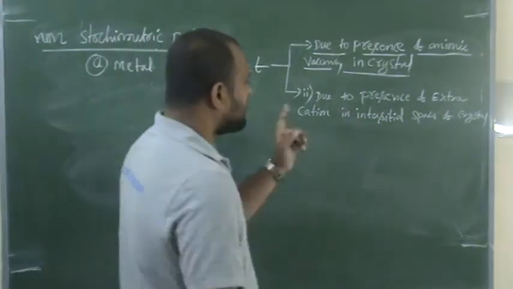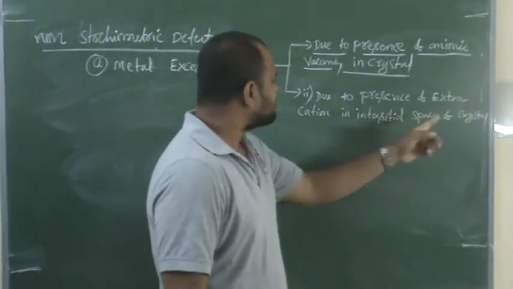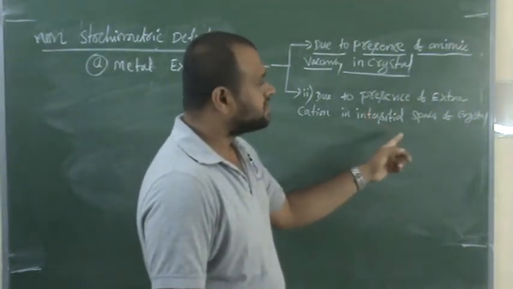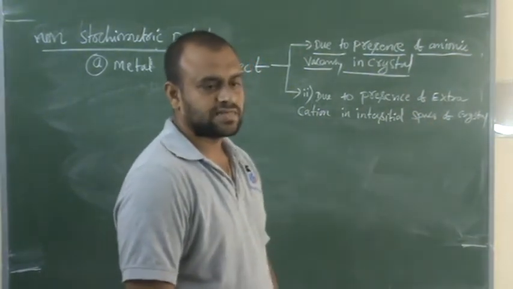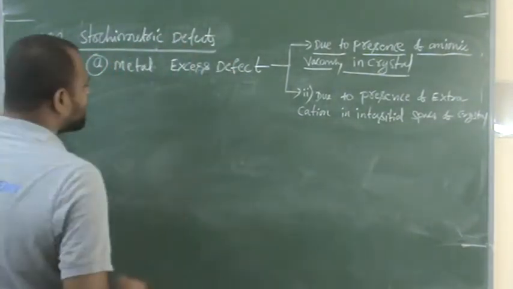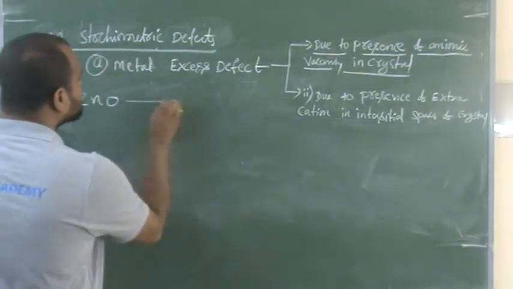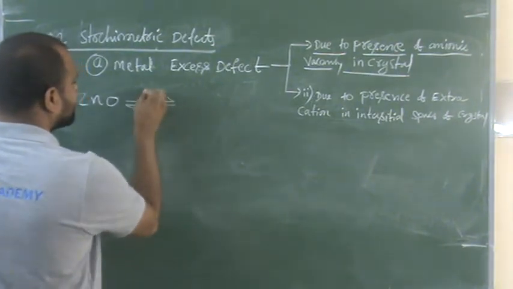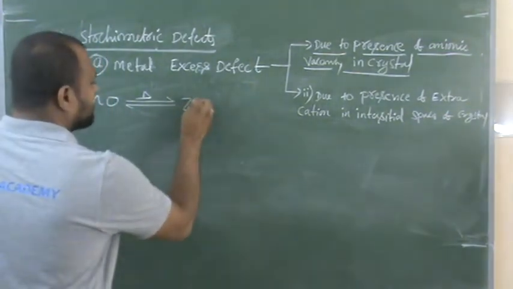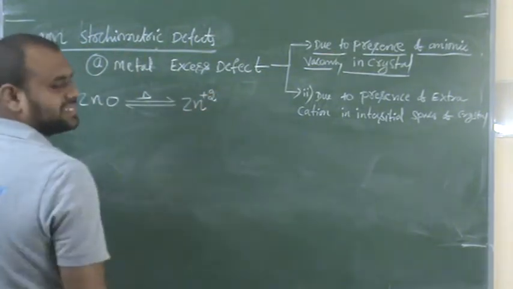Now I would like to discuss metal excess defect due to presence of extra cations in interstitial spaces of the crystal. Okay, see here. I'll take the example of zinc oxide. Whenever zinc oxide is heated, it is a reversible reaction. Oxygen escapes from the zinc oxide, with the formation of zinc ions.